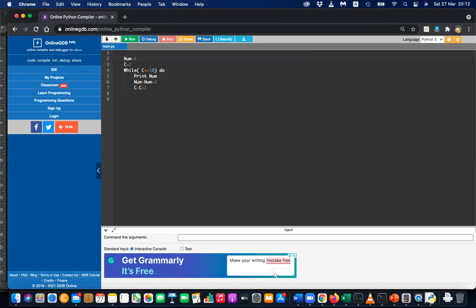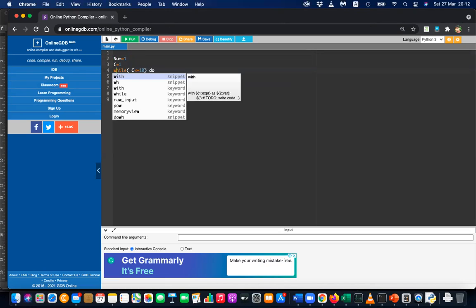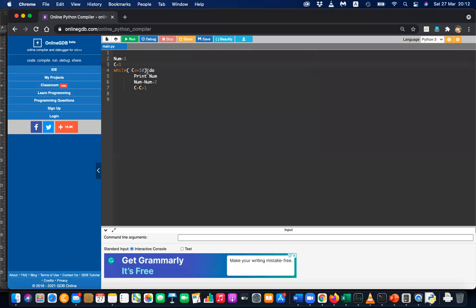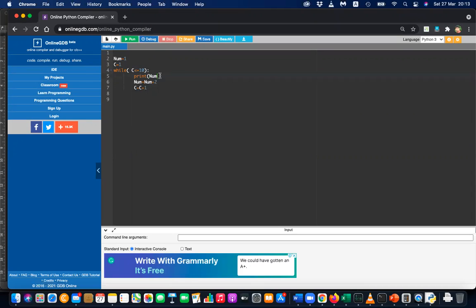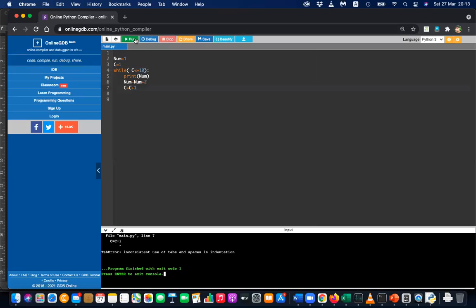I can just erase all these. Then I can write num equal, then c equal 1, and while should be simple w, right? While c less than or equal to 10, do is also not needed. You need a colon. And print num, you can write simply print within brackets num, and that's it. Print num, num equal num plus 2 and c equals c plus 1. Then just run it and you will get the results.